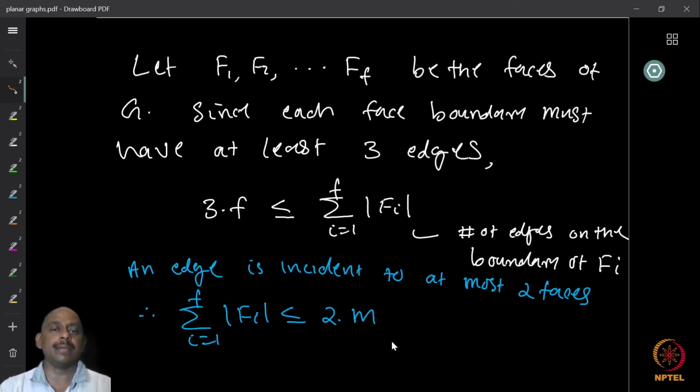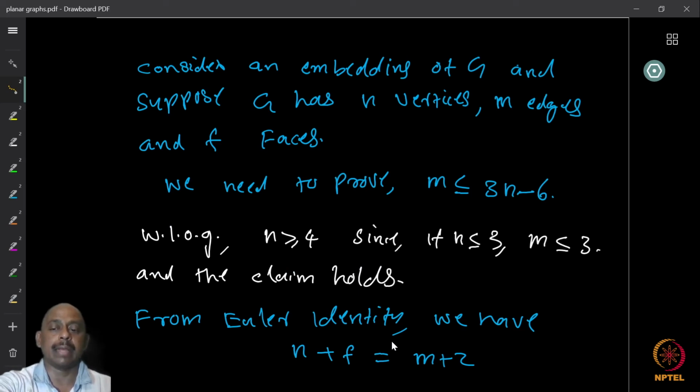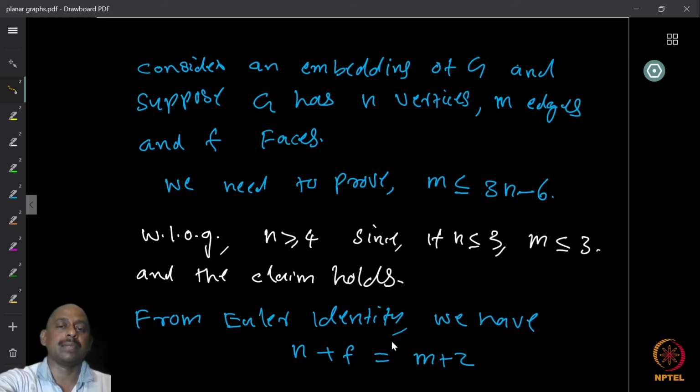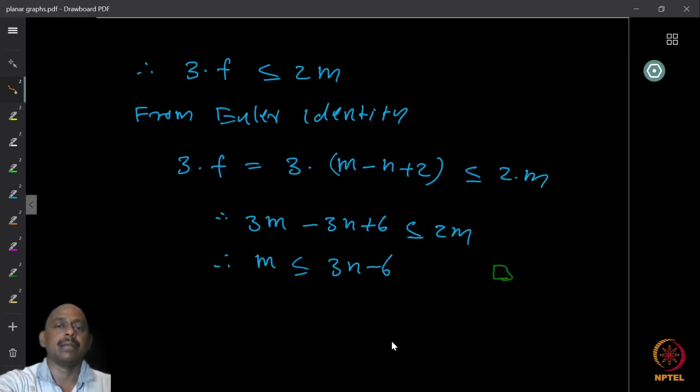So now we have that 3 times the number of faces is less than or equal to 2 times m, the number of edges. We can now substitute this into the Euler identity, n plus f is equal to m plus 2. If you multiply by 3 on the Euler identity, because f is equal to m minus n plus 2, you will get 3f is equal to 3 times m minus n plus 2, which is less than or equal to 2 times m.